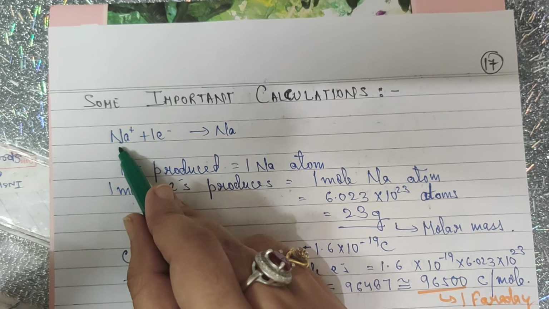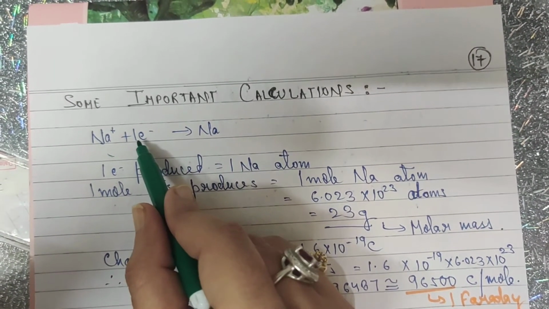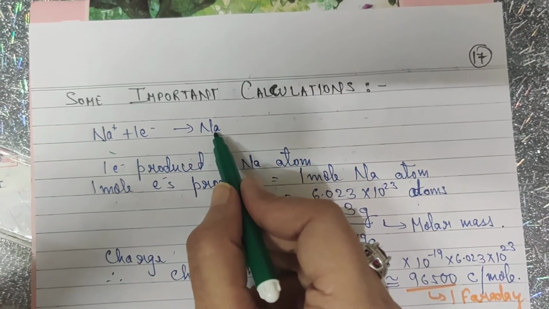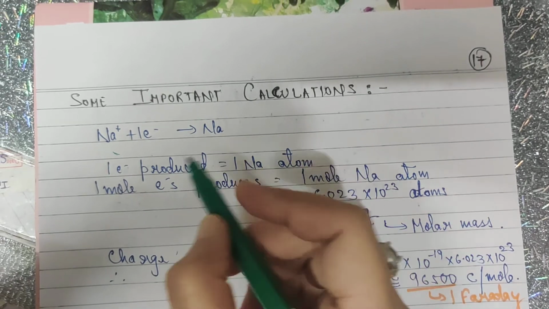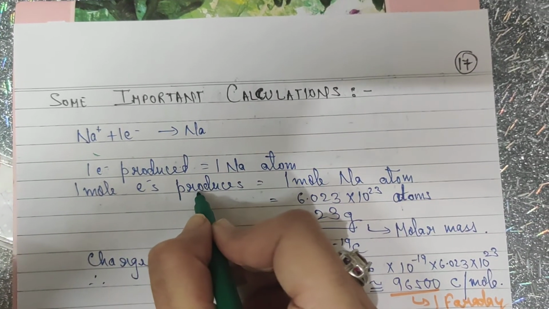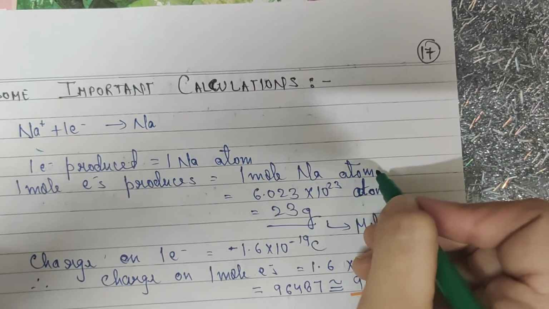Sodium plus, to get converted into sodium metal, will be gaining 1 electron to form solid sodium. So 1 electron is producing 1 sodium atom. So if I say 1 mole of electrons, then it will produce 1 mole of sodium atoms.